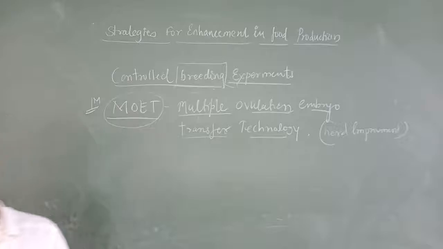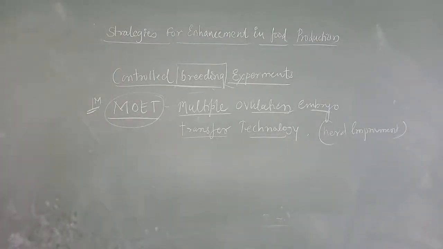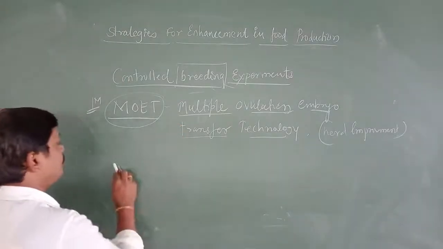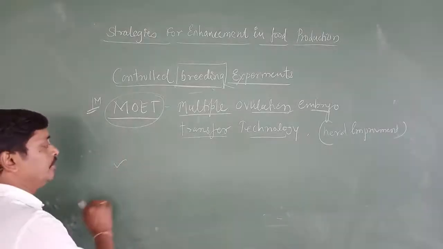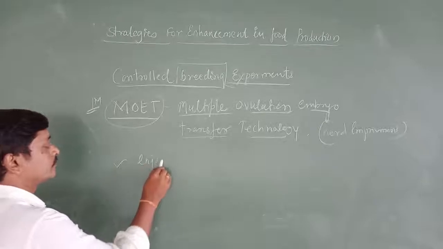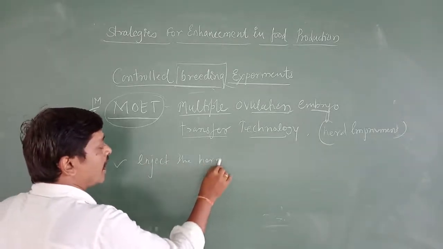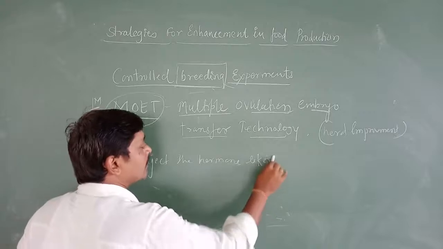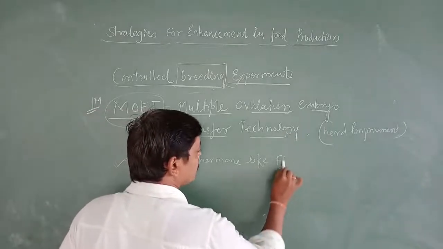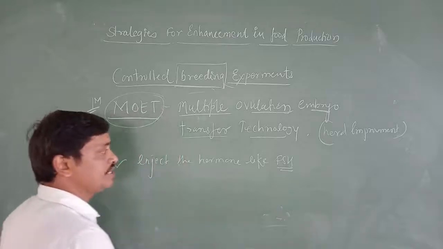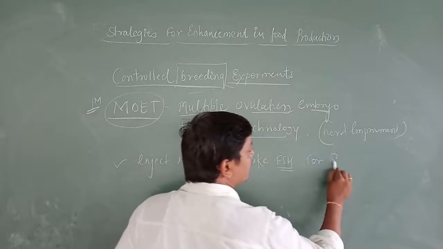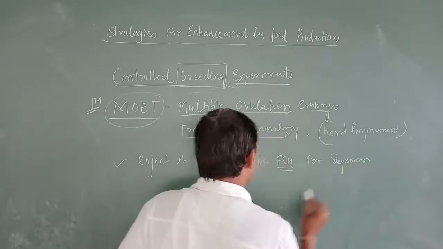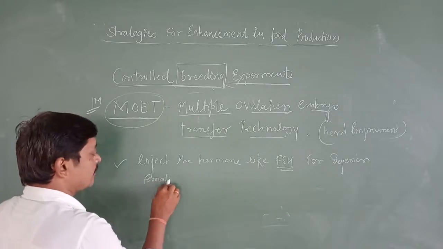One of the programs that helps in herd improvement. In this method, how are we going to carry out MOET, multiple ovulation embryo transfer? First we inject a hormone like FSH into what we call a superior female cow.